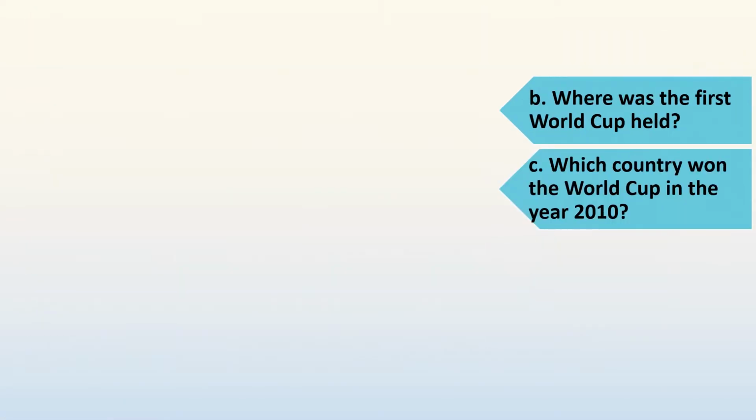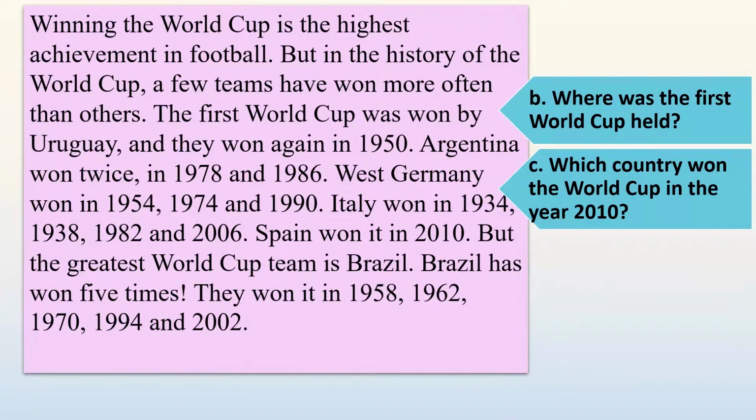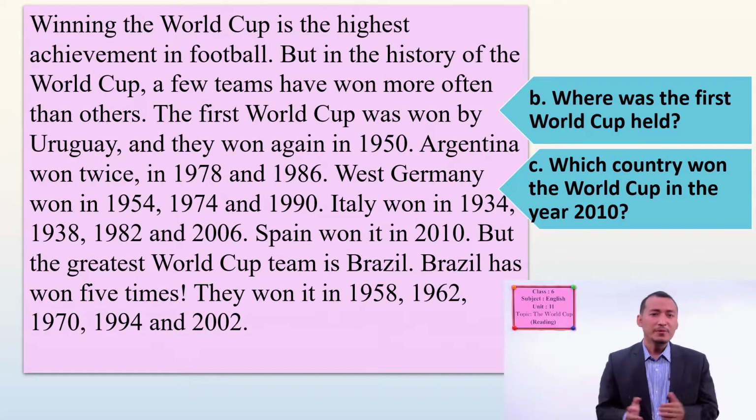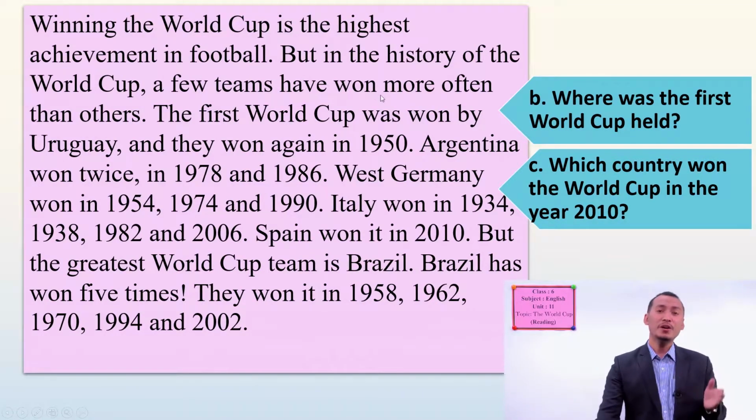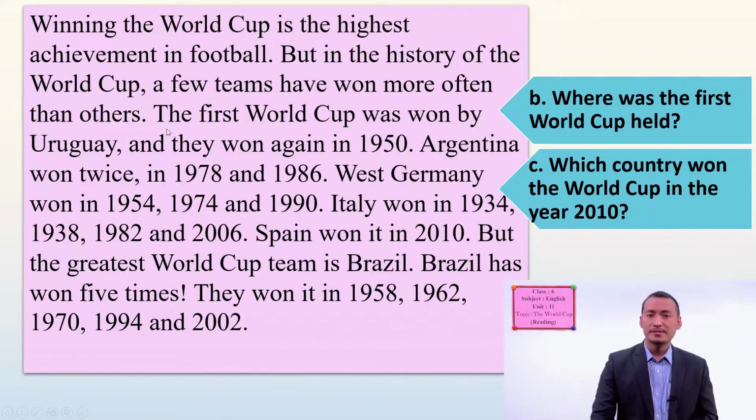All right, students, let's see the next paragraph here. Winning the World Cup is the highest achievement in football. But in the history of the World Cup, a few teams have won more often than others. Some teams have won more often than the others.